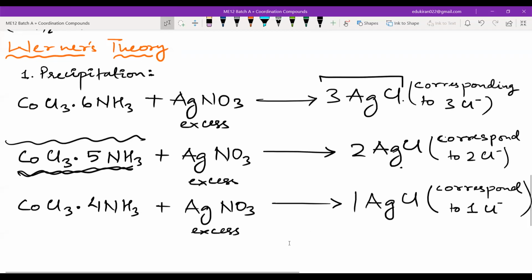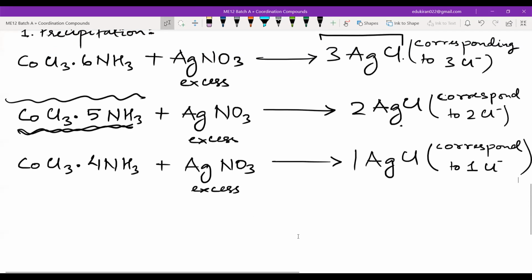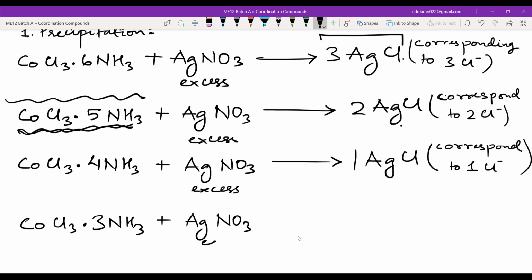1 Cl negative. Okay. Now, at the end, we had CoCl3 dot 3NH3 plus AgNO3, again in excess, and he formed nothing, 0 moles of AgCl.